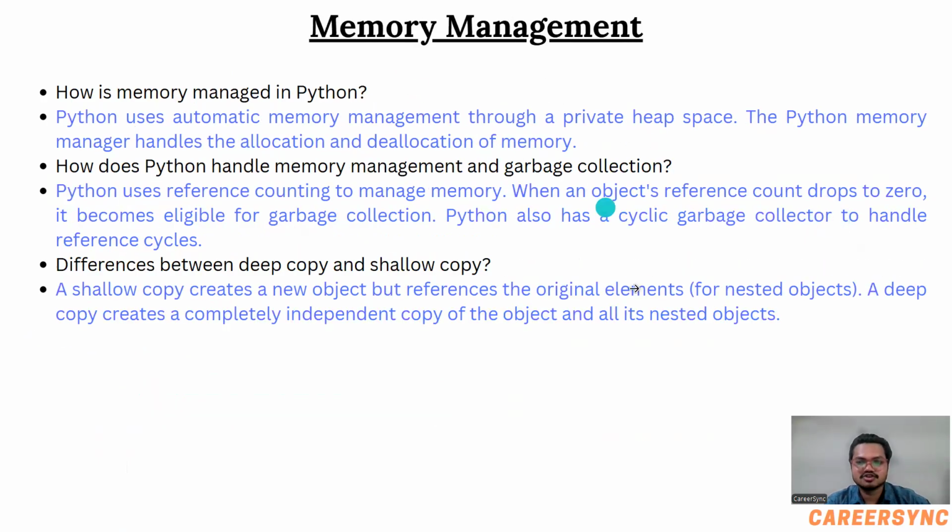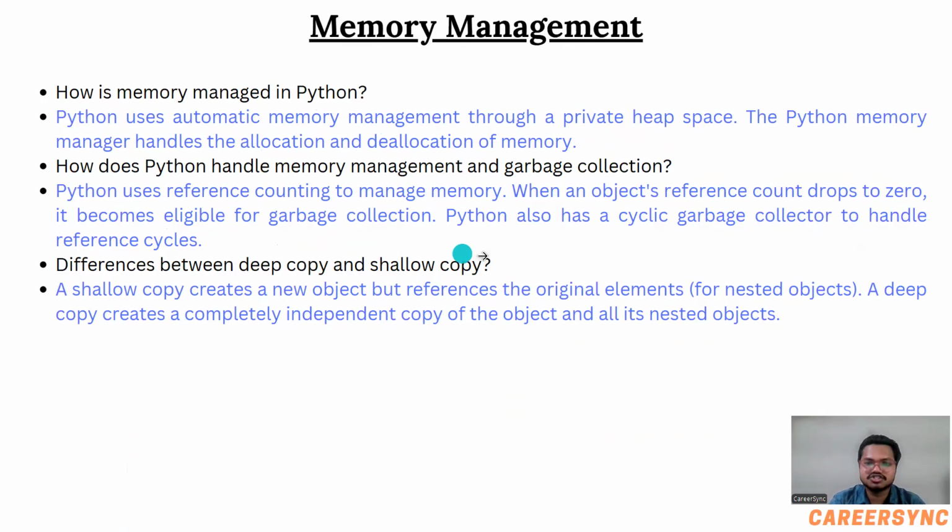Now memory management questions. How is memory managed in Python? Python uses automatic memory management through a private heap space. The Python memory manager handles the allocation and deallocation of memory. How does Python handle memory management and garbage collection? Python uses reference counting to manage memory. When an object's reference count drops to zero, it becomes eligible for garbage collection.